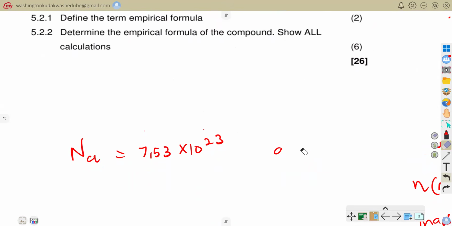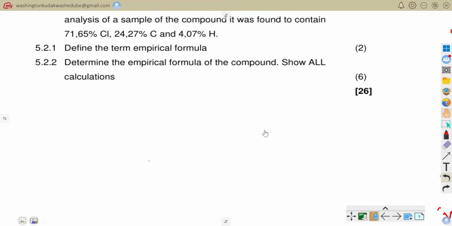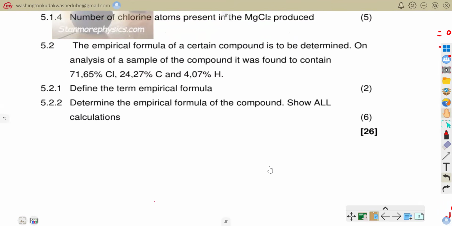So I would answer it using this space below here. That's why I'm actually erasing this. So now, with that space that I have, let's look into the question and hear what it is saying. So the question is saying, the empirical formula of a certain compound is to be determined.